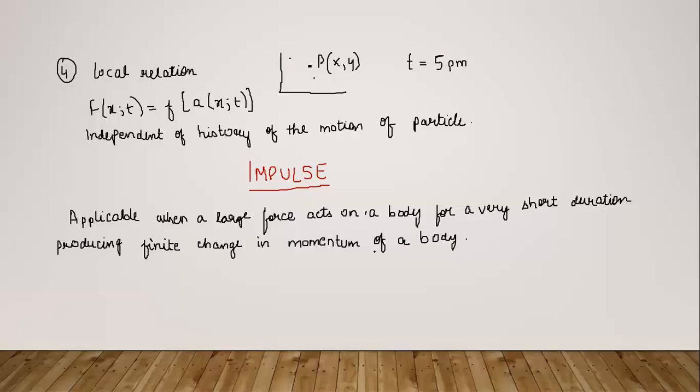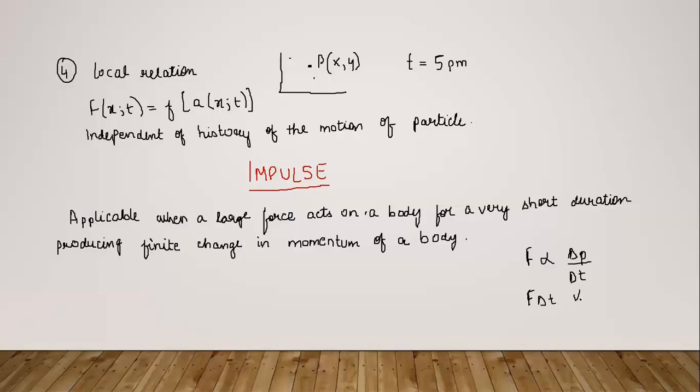Now, when we were deriving the second law of motion, we also wrote an expression. Let me write it here. Second law of motion: force applied on a body is directly proportional to the rate of change of momentum. This was the expression from which we started the derivation. And now what we do is we take delta t this side.